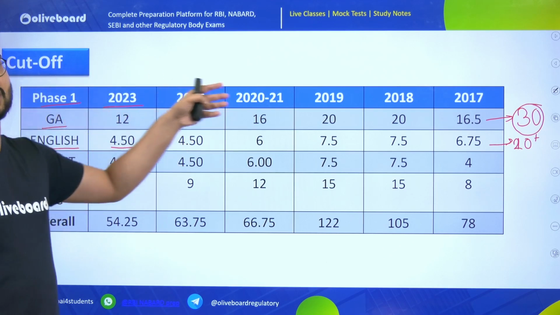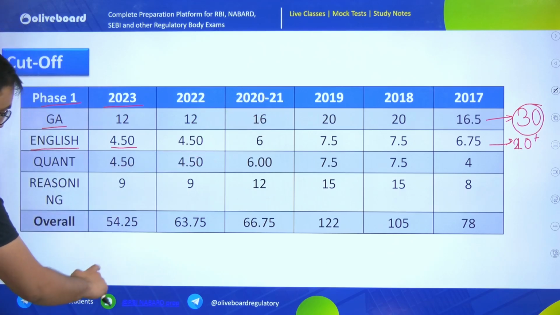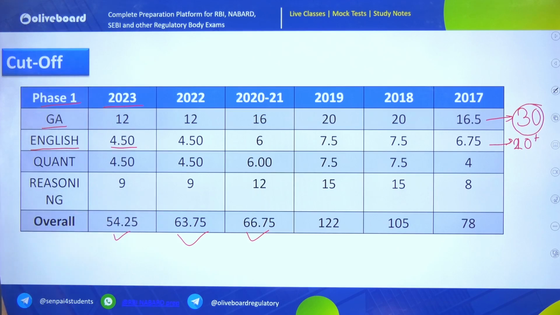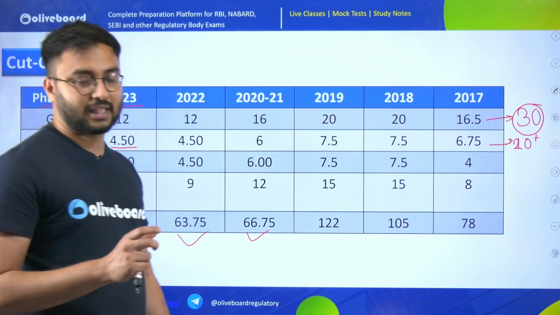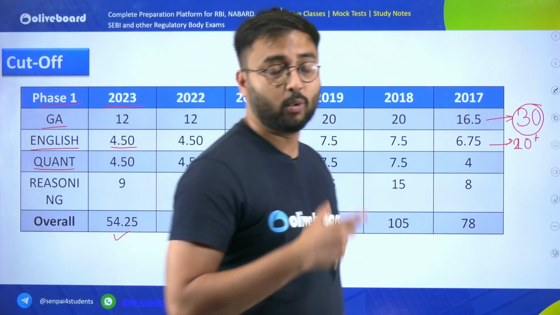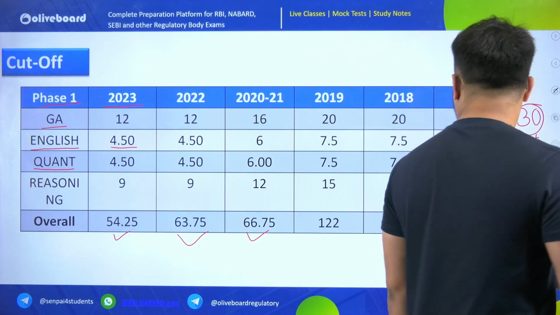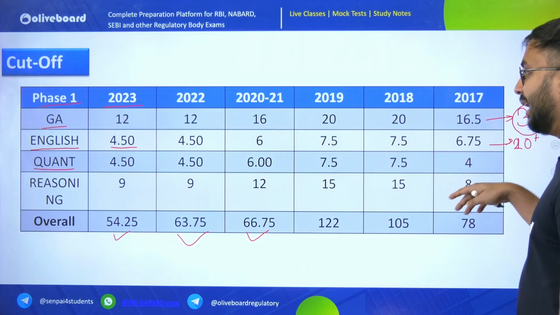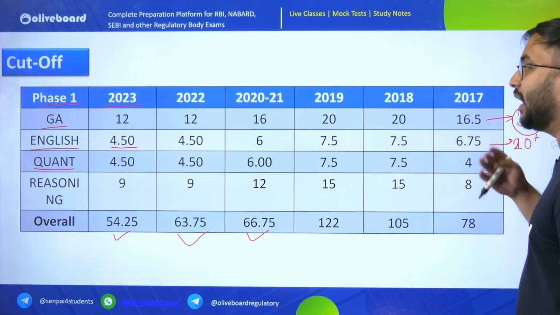Now why are we keeping such high targets? It's because don't forget we also have to clear the overall cutoff, which is the tally of these 4 subjects. When we come to quant, as quant and reasoning are becoming tougher these years, if you see the last 5 to 6 years of cutoffs, they range from 4 marks to 8 marks.